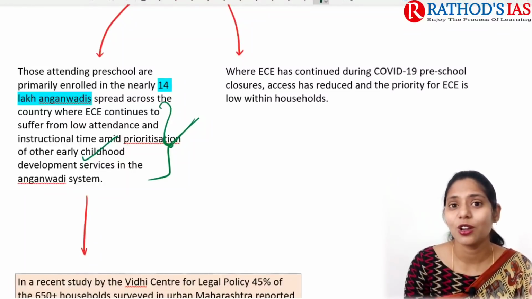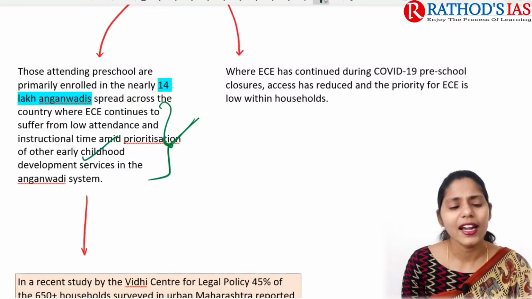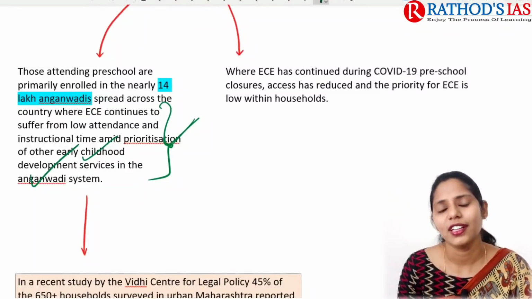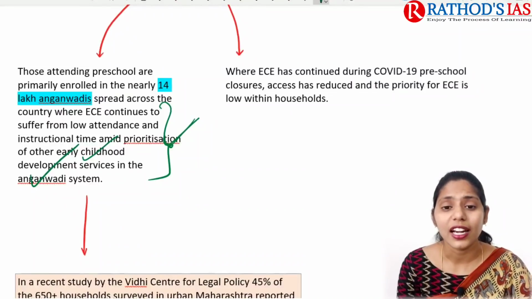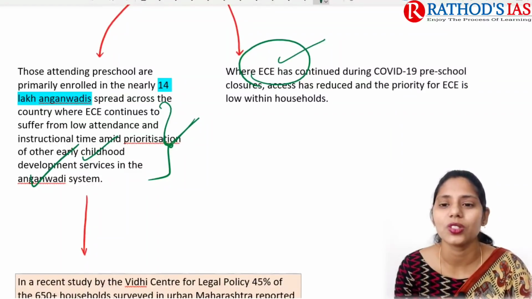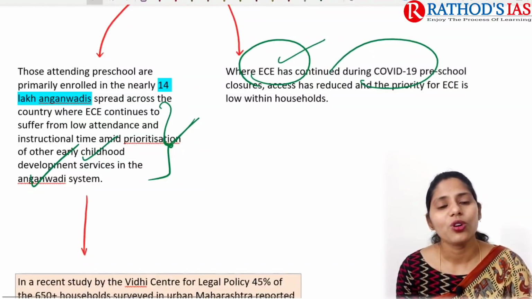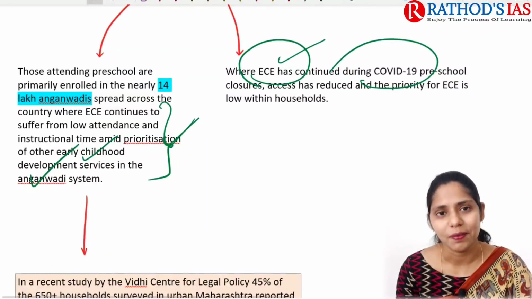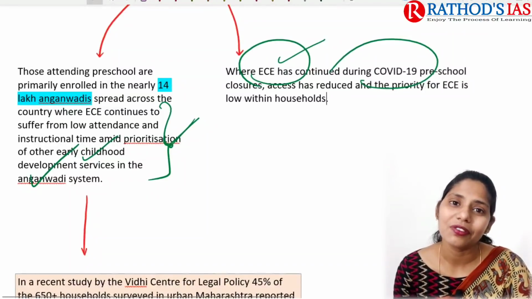Okay, so children will also be attracted to that protein powder. And the next one is that there are no proper education services, right? Early childhood education is continually disrupted due to the COVID-19 pandemic. Because of the closure of Anganwadi centers and play schools, this has become a burden for parents.